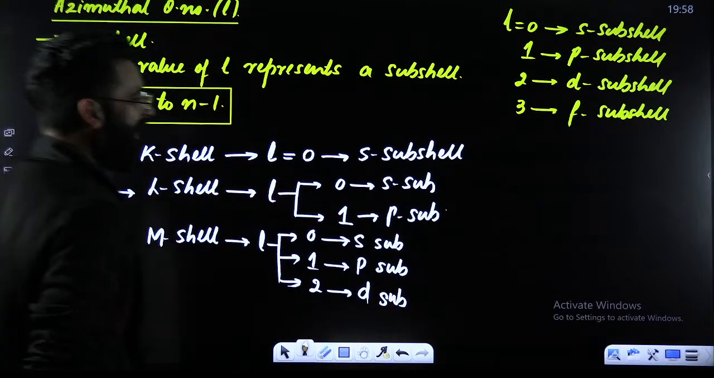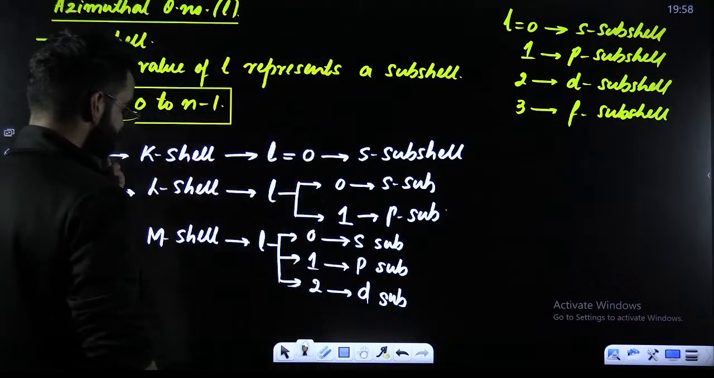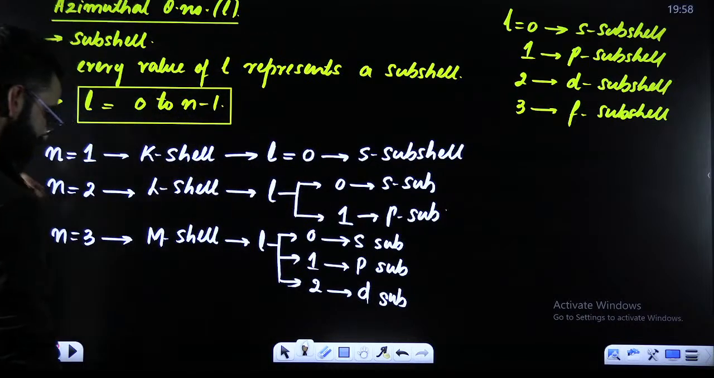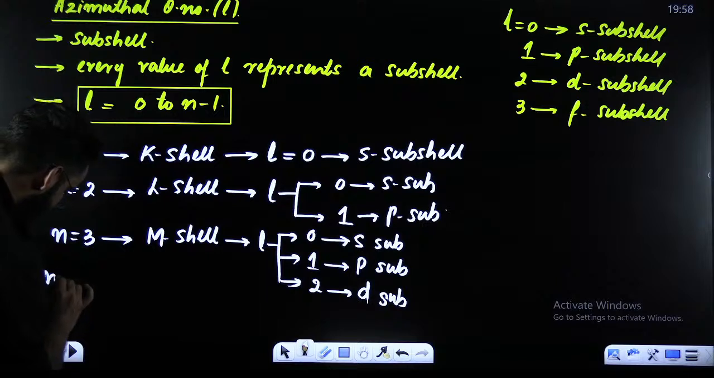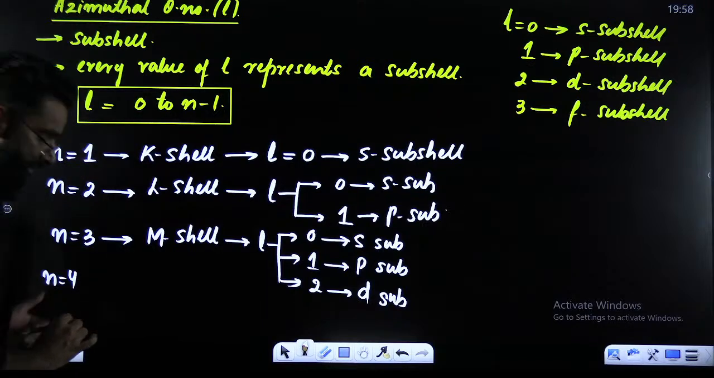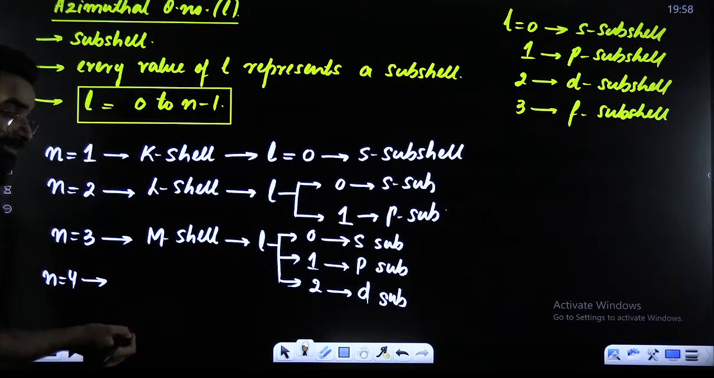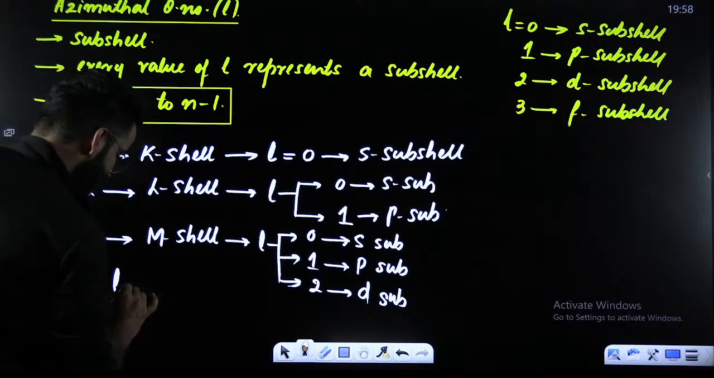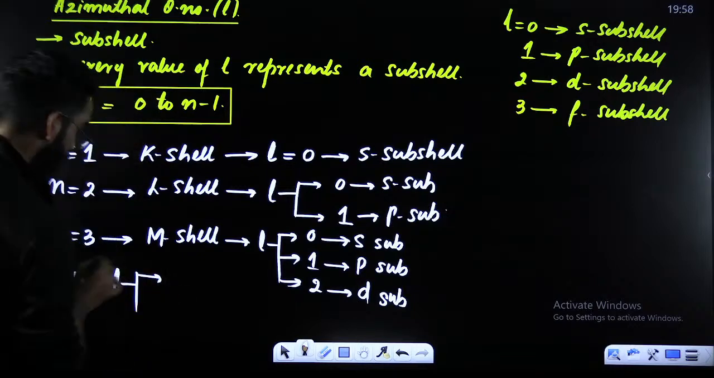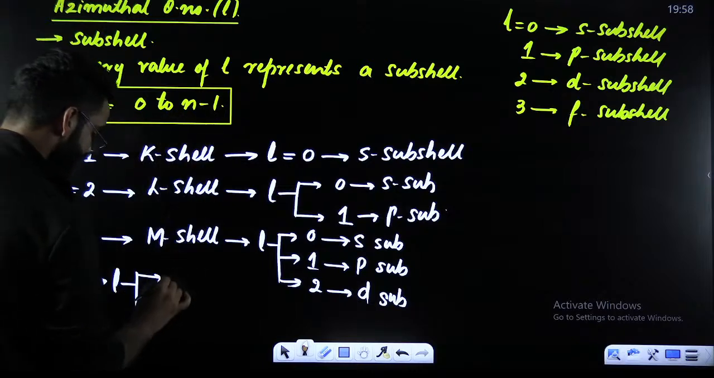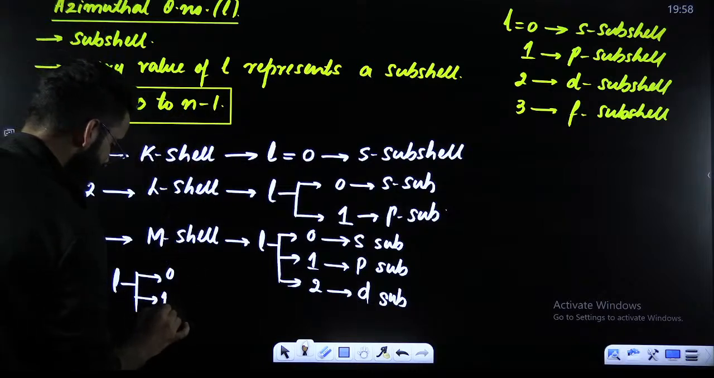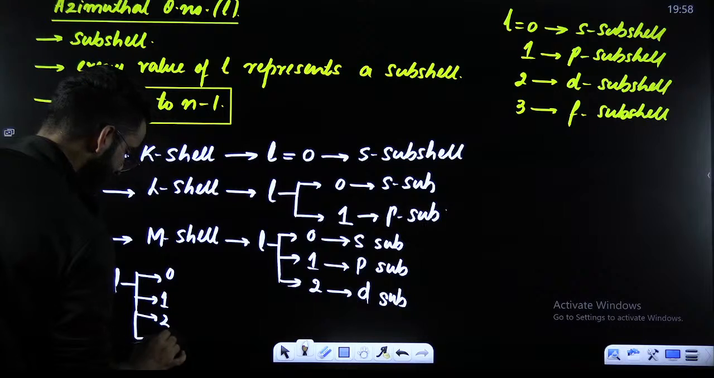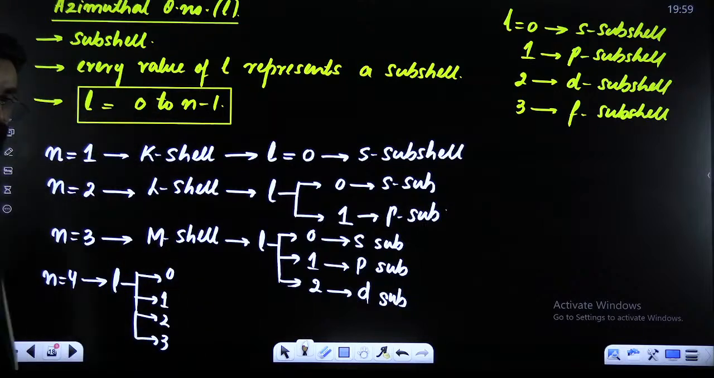Similarly, if you talk about n is equal to 4, where exactly am I going to write that? Let me write it here. n is equal to 4, the fourth shell. How many possible values of L can there be? 0 to 4 minus 1. 4 minus 1 is 3, so it can be 0, 1, 2, and 3. So how many L values did you get over here? You got 4 L values.